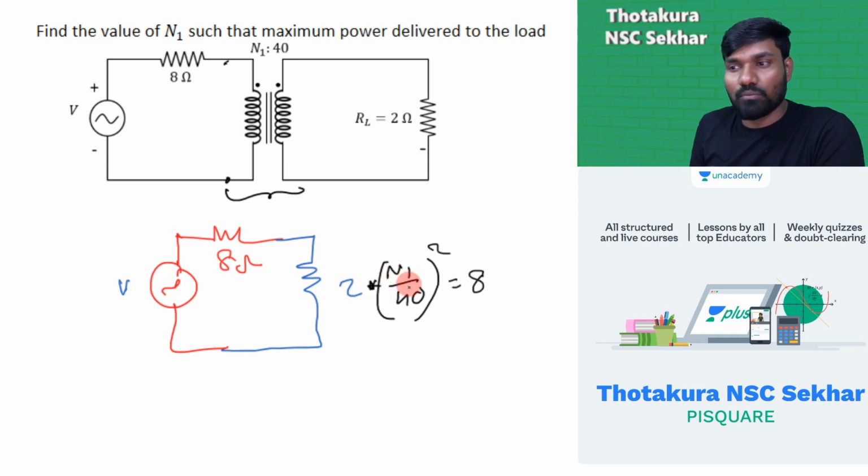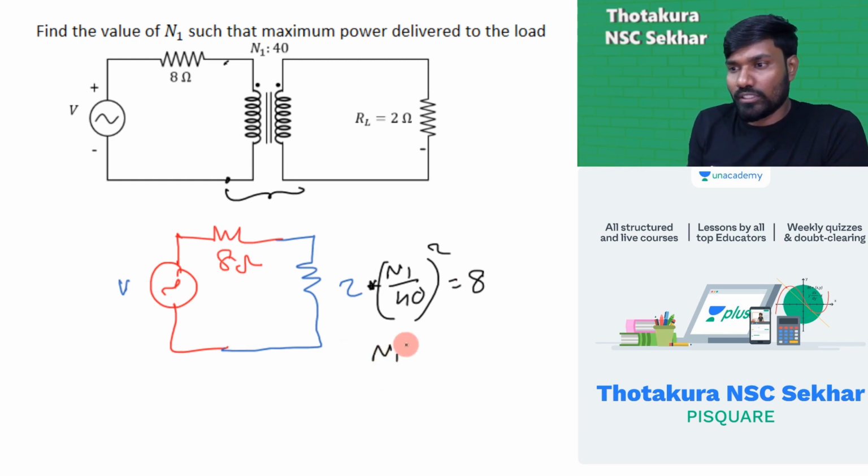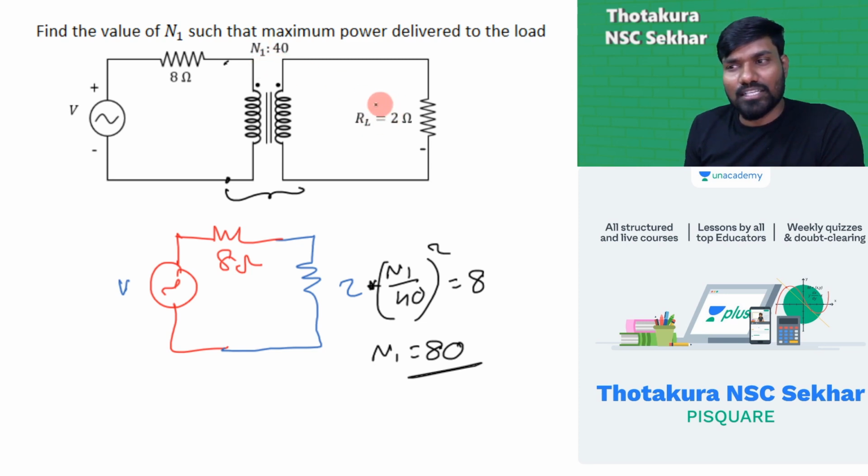2 into (N1 by 40) whole square is equal to 8. Okay, so you just simplify this and find the value of N1. 2 goes to the other side, so N1 squared is 40 square into 4, then under root. You will have N1 must be 80. After solving this, you will get N1 is equal to 80. Means if you choose N1 equal to 80, then maximum power will be transferred with the help of the transformer. That's the application of impedance matching.